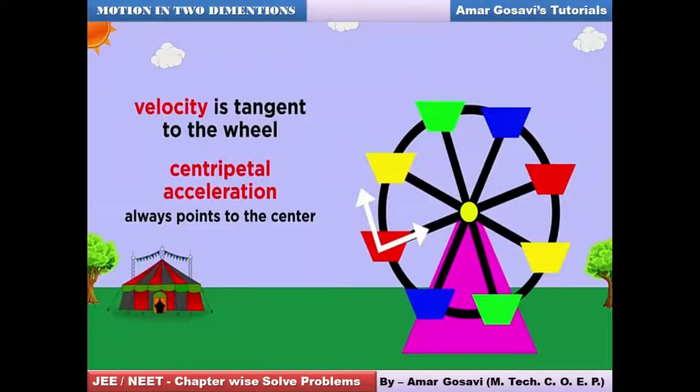So what I mean to say is, for circular motion, friends, centripetal acceleration is necessary. Without centripetal acceleration, circular motion is difficult. You see, if centripetal acceleration becomes zero, that means the object will straight away fly off tangentially. This object is bound to the circle because of this acceleration. Let's proceed further.